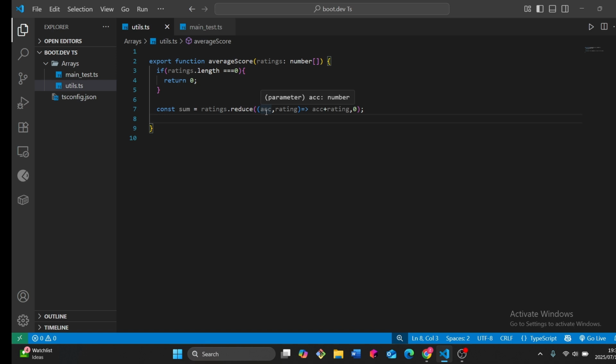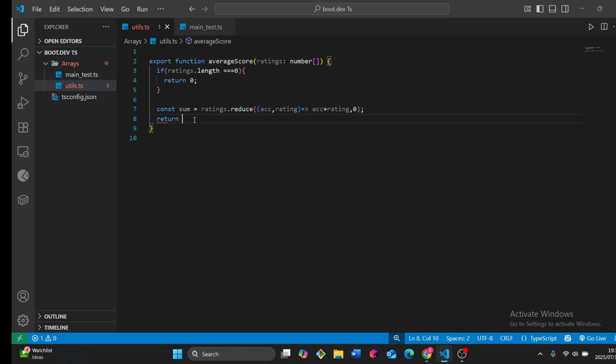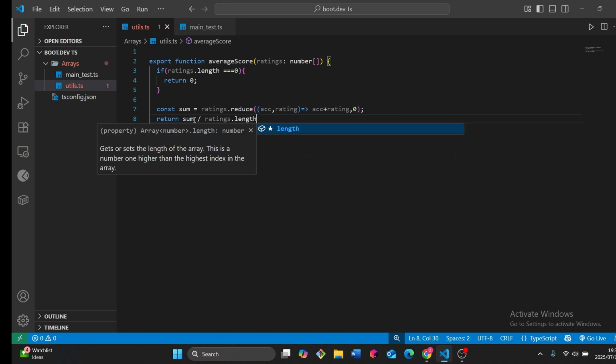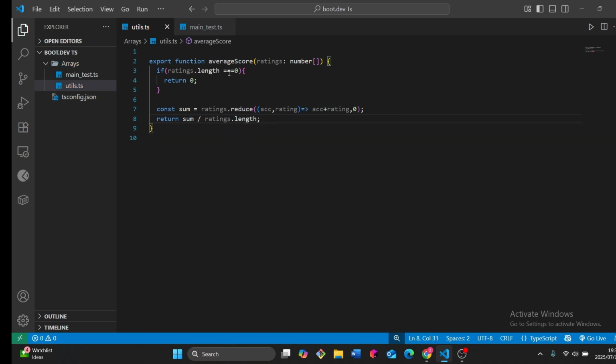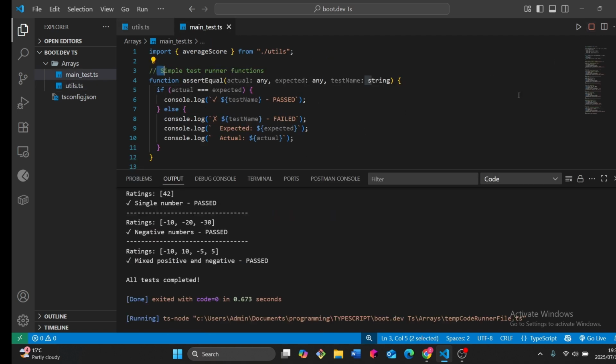This is the accumulator, and this is each element in the ratings array of numbers. So we're just adding each element into the accumulator. After that, we can just return sum divided by ratings.length. I think we saved our code, and then let's go run our test case.